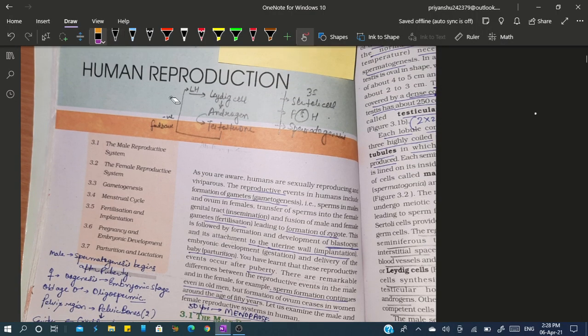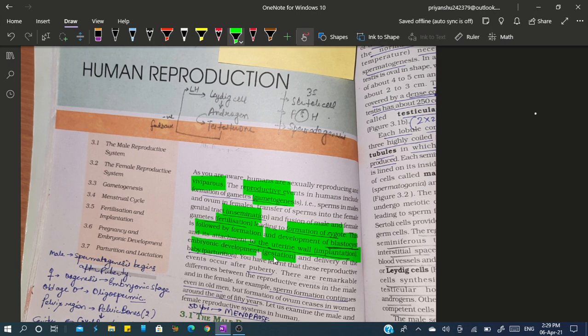As you are aware, humans are sexually reproducing, viviparous organisms, right? And there are certain reproductive events in humans that include first gametogenesis, then insemination, then fertilization, leading to formation of the zygote, and development of the zygote further into a blastocyst, and this blastocyst gets implanted in the uterine wall, followed by the embryonic development, that is gestation, and then parturition, right?